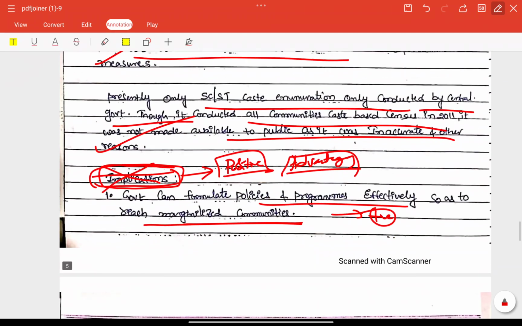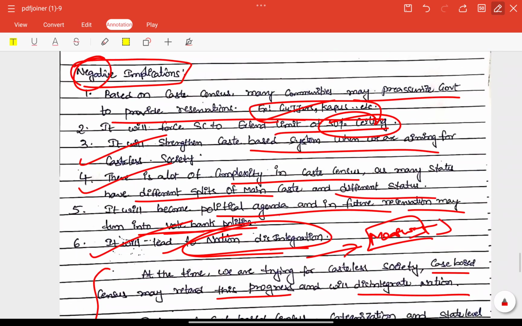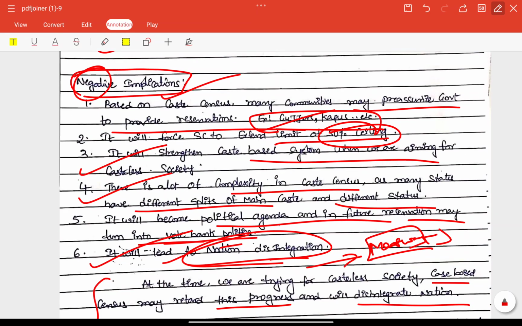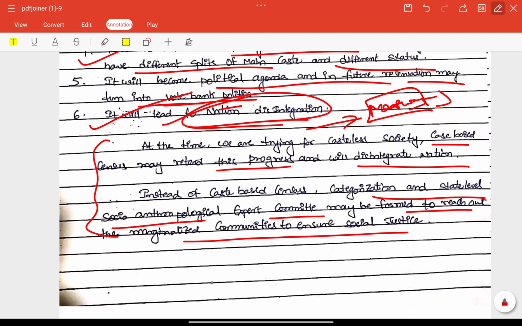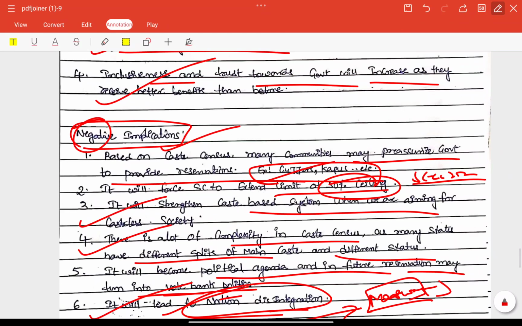So next, coming to the implications part here, not implications, positives or advantages. Next here, good, implications written well. So otherwise we can include some important information here. Other than whatever we have, SECC 2011 already included, but we can talk about some inequality issues.